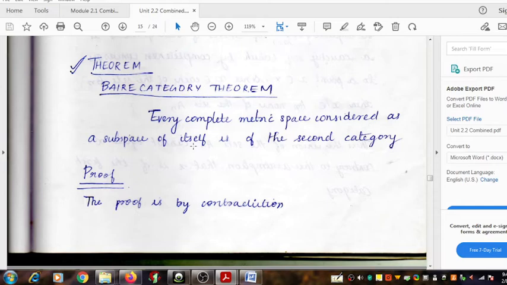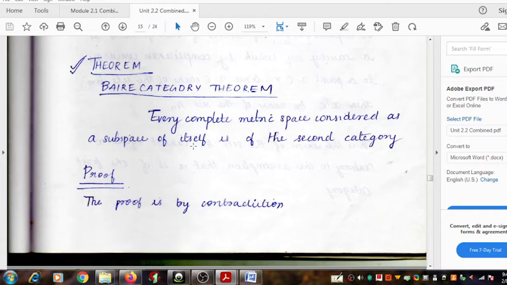So when a nowhere dense set avoids open sets, it will avoid open balls also.